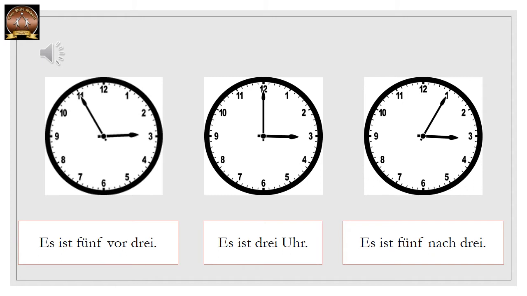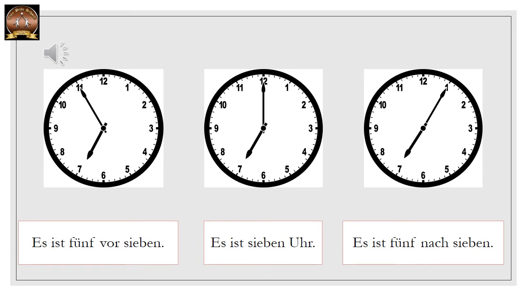Correct? 5 minutes before 3 o'clock. Es ist 5 vor 3 und rechts es ist 5 nach 3. 5 Minuten after 3 o'clock. Correct? Simple. Noch ein Beispiel.